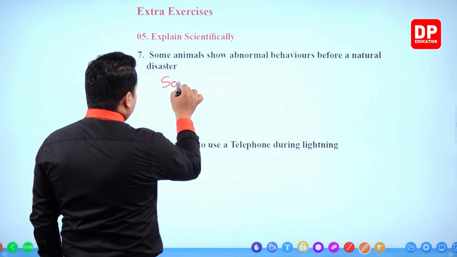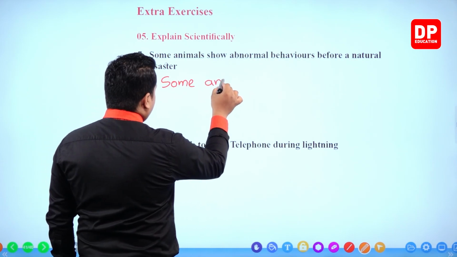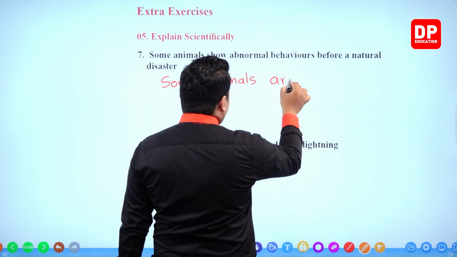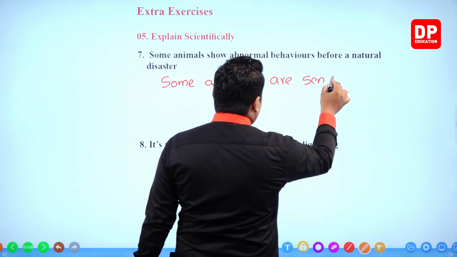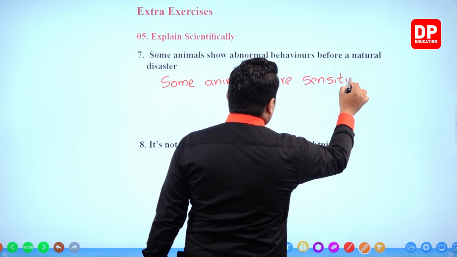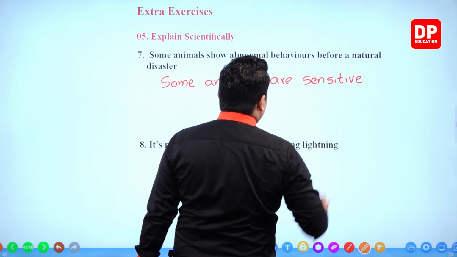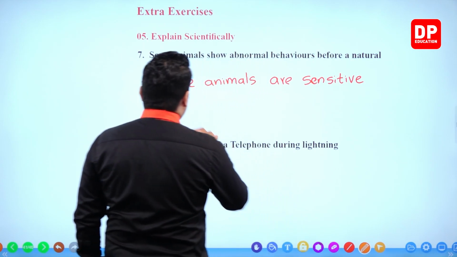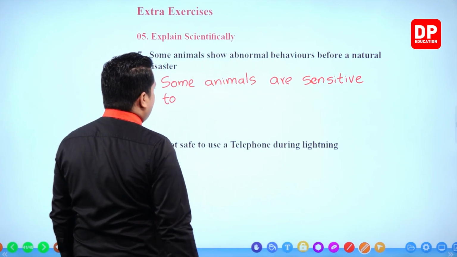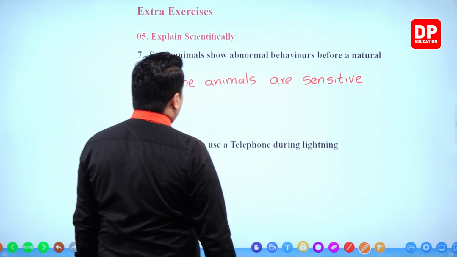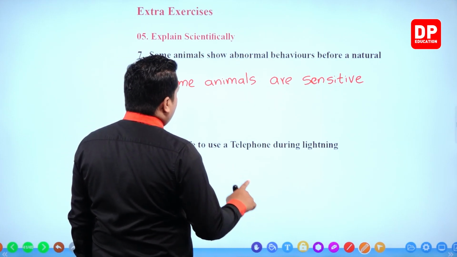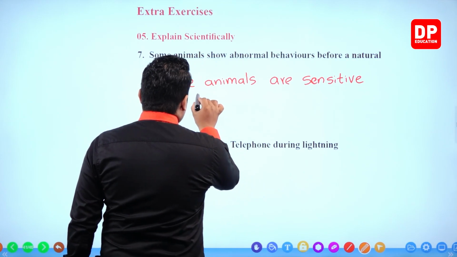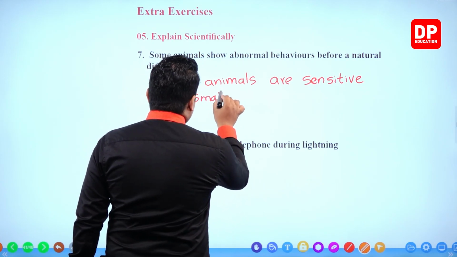Some animals are sensitive to small vibrations.